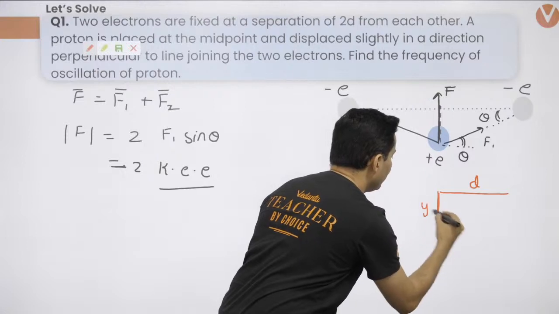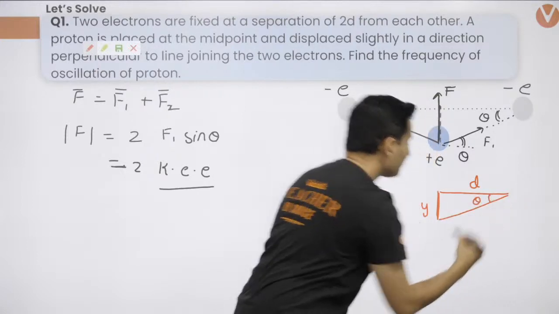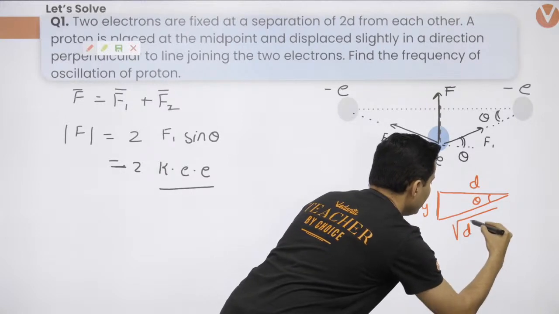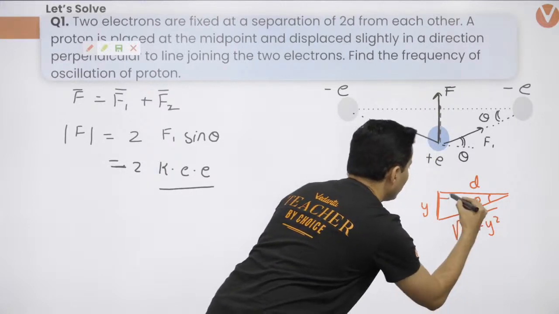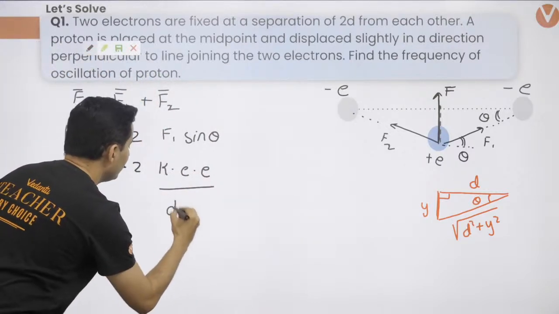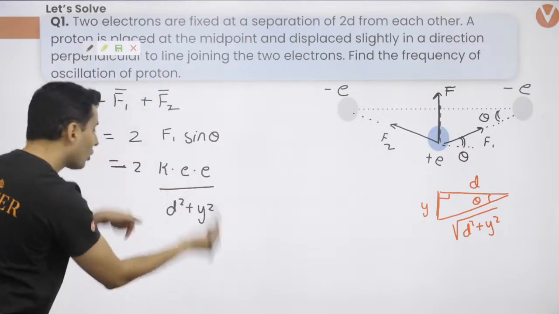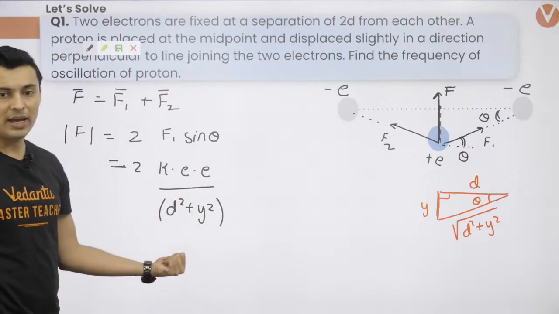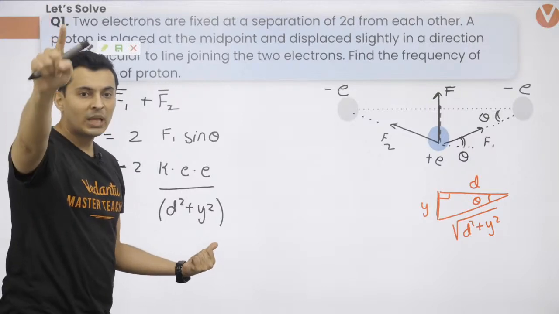Let's say this displacement is y and this is theta. Guys, what is this distance? Isn't this distance root of d square plus y square by Pythagoras? So why not put that value over here? So it will be d square plus y square's root square. So it will go off. So the root square is going to just vanish off. I hope this is clear.